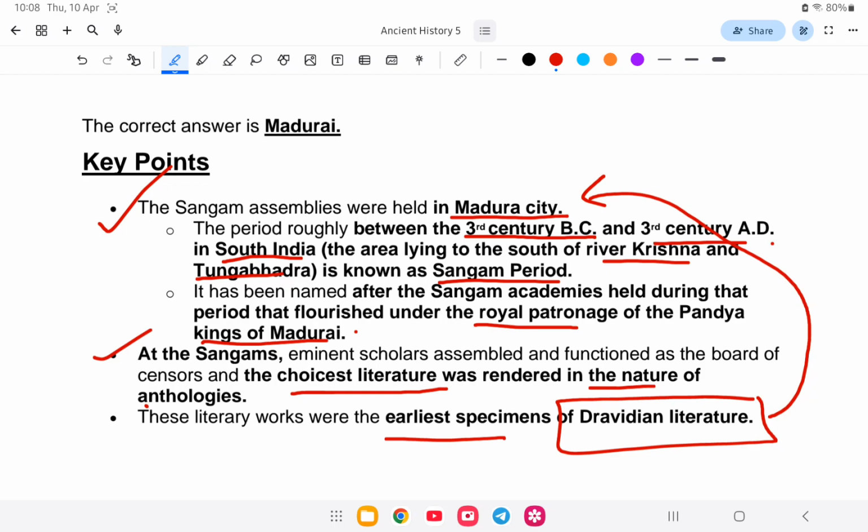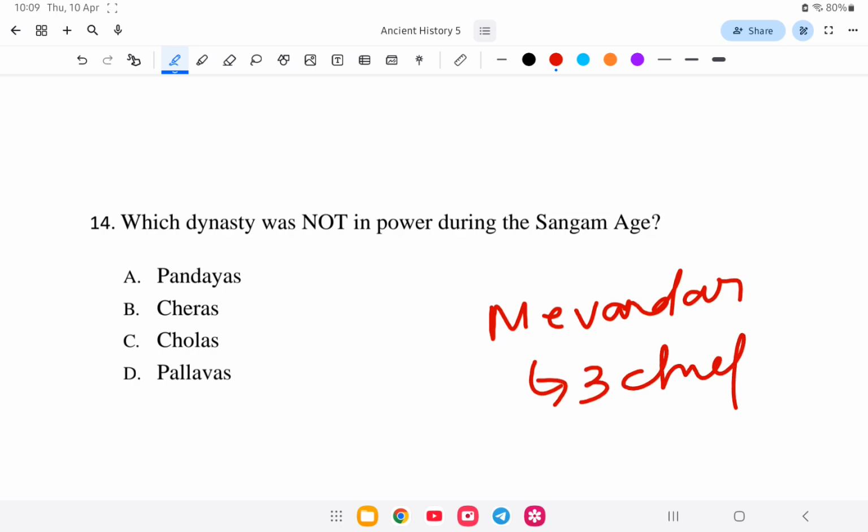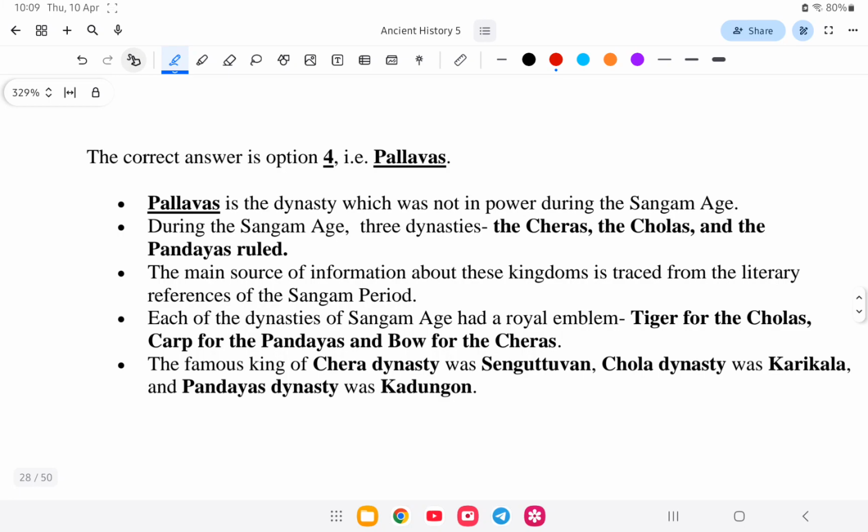Next question. Which dynasty was not in power during the Sangam age? We have already studied the Sangam age. Movender means three chiefs: Cheras, Cholas or Pandyas, A, B, C. The Pallavas were not included in the dynasties in power during the Sangam age. The Pallavas came at a later time. So let us study about this. The Pallavas is the dynasty that was not in power during the Sangam age.